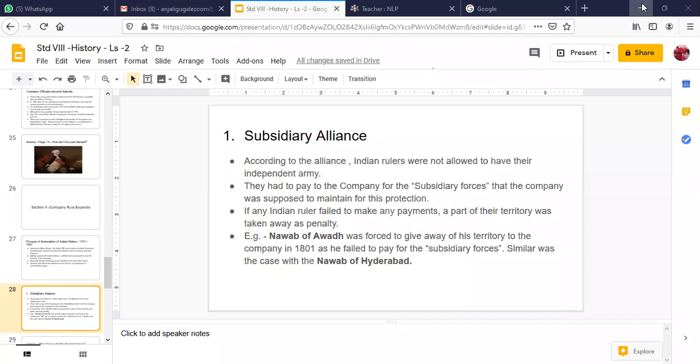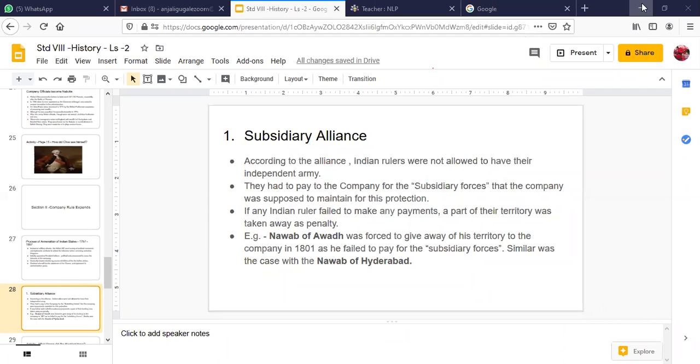And now what happens is, if you are unable to make the payment, what will happen? Some part of your territory, of your kingdom, will be taken away by the East India Company. So it was a very cunning tactic that the East India Company used to annex various territories in the Indian kingdoms. And I will cover one by one.